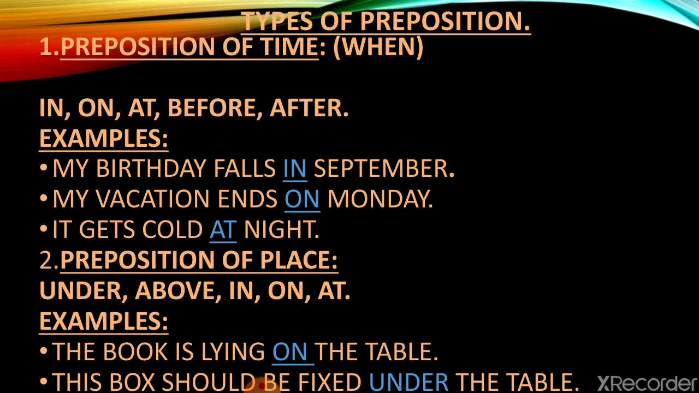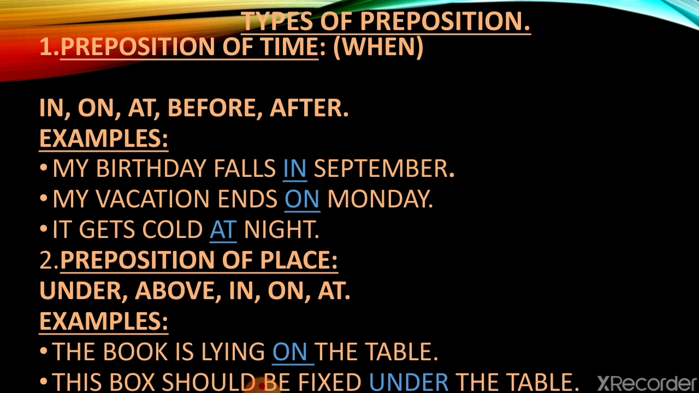Here are some sentence examples. To make it clear, one of them I am explaining to you. My vacation ends on Monday. When does my vacation end? It ends on Monday. On here is a linking word and a preposition.